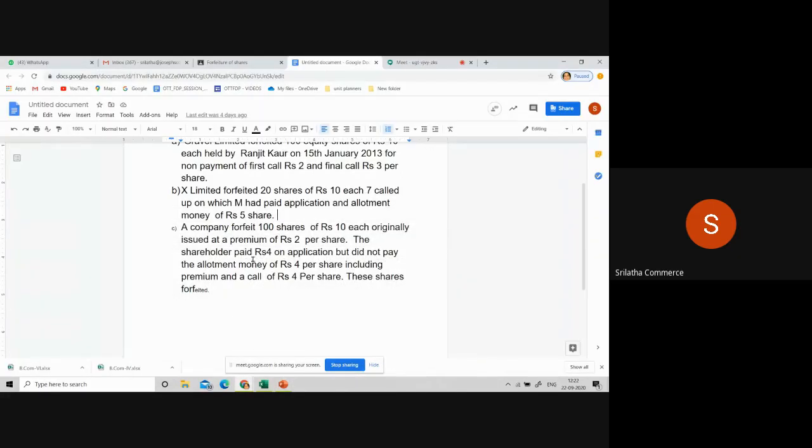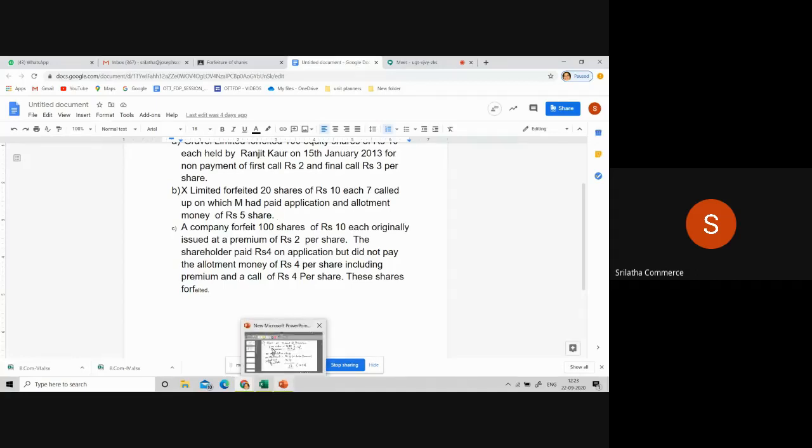So here what happened? A company forfeited 100 shares, 10 each, originally issued at a premium of 2 per share. The shareholder paid 4 on application, but did not pay the allotment money, including premium, and a call of rupees 4 per share. These shares were forfeited.